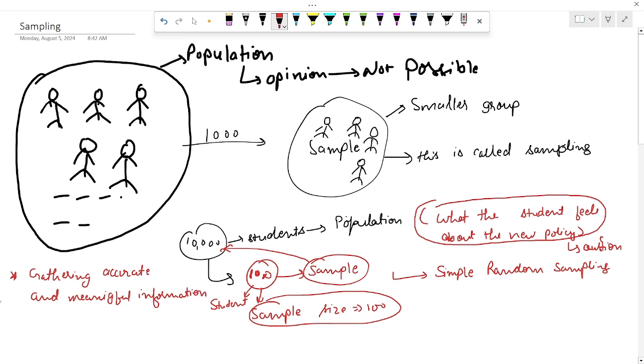And this sampling method saves time and resources. Here is the first advantage of sampling. Another one is that it saves time and resources.